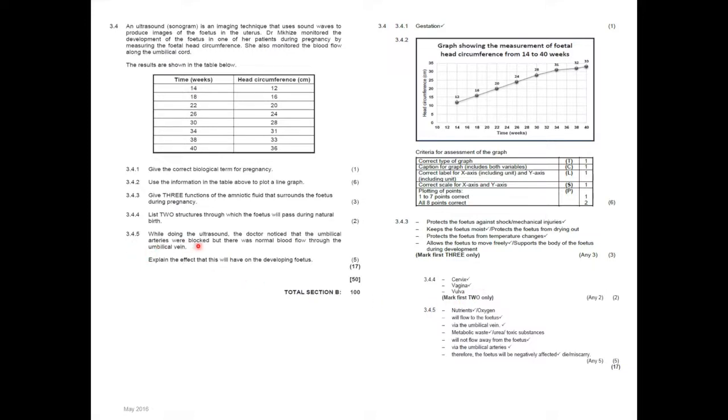3.4.5. And the last question: while doing the ultrasound, the doctor noticed the umbilical cord arteries were blocked, but there was normal blood flow through the umbilical vein. Explain the effect that this will have on the developing fetus. The nutrients and oxygen will flow to the fetus via the umbilical vein, because that is not blocked. But metabolic waste, urea, and toxic substances will not flow away by the umbilical arteries, and the fetus will die, or there will be a miscarriage, or it will be negatively affected.